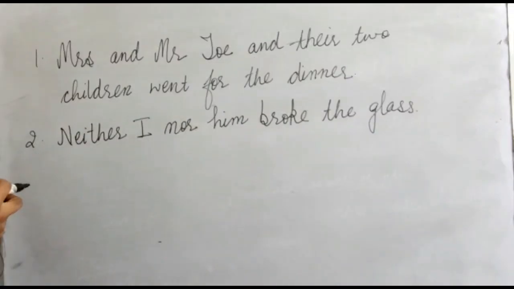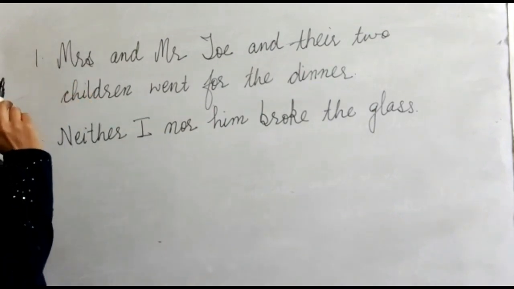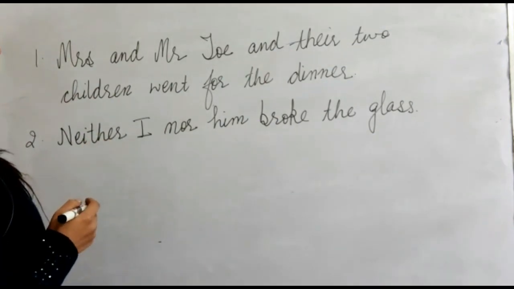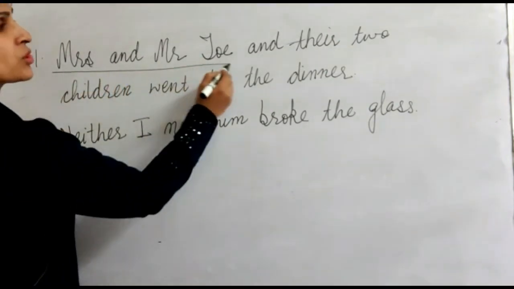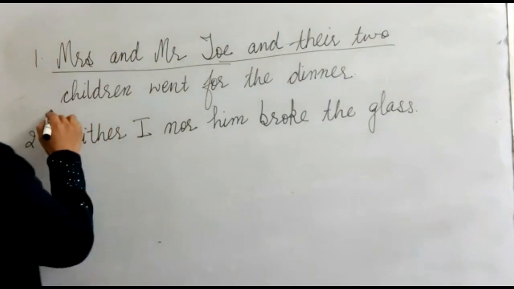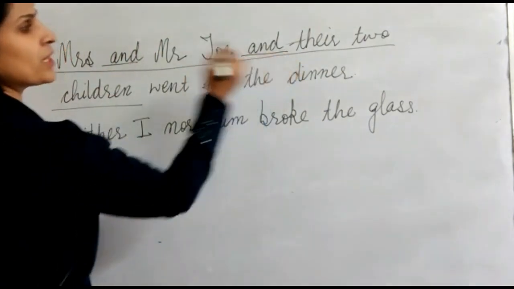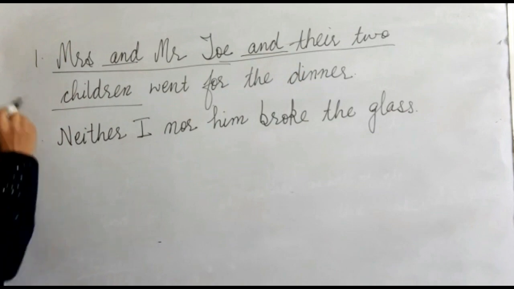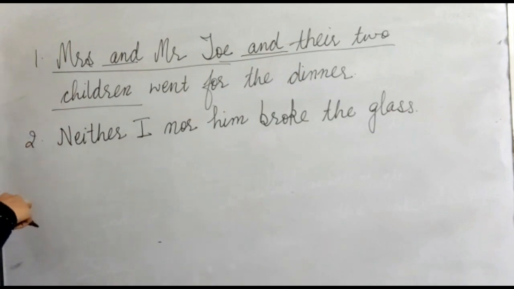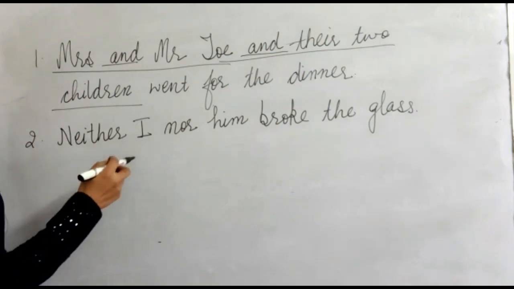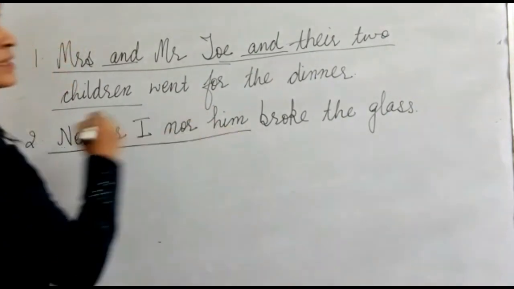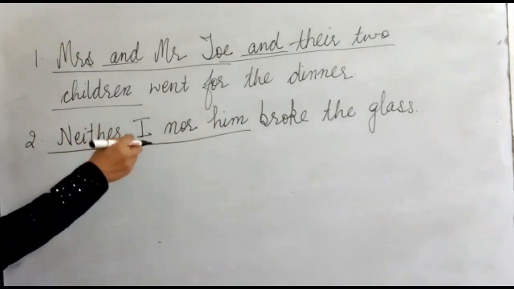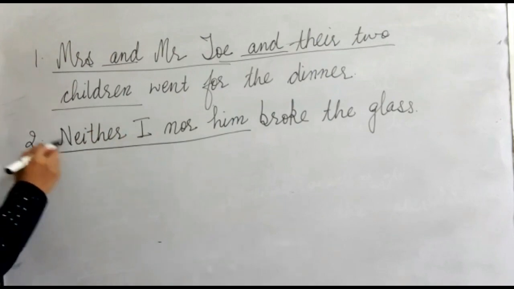Let's see some more sentences about the compound subject. Here the first sentence is, Mrs. and Mr. Joe and their two children went for the dinner. Here we have the subject Mrs. and Mr. Joe and their two children. They have been joined by using the conjunction and, and it is a compound subject. In the next sentence, it is, neither I nor him broke the glass. This whole, neither I nor him, is the compound subject here.